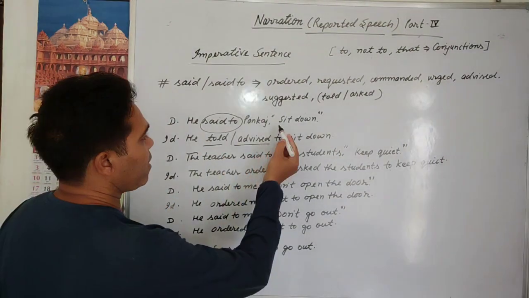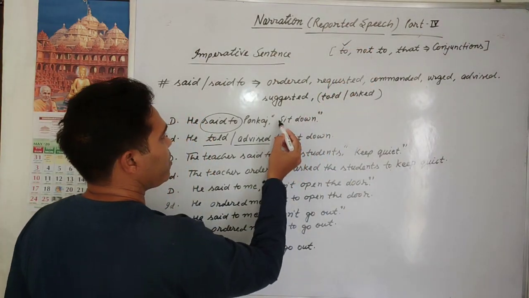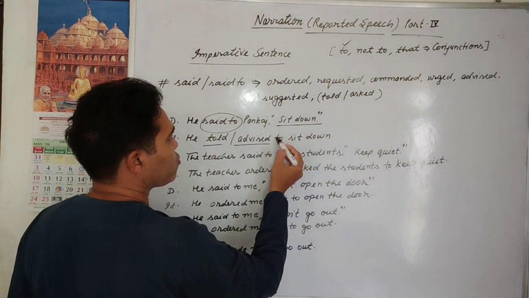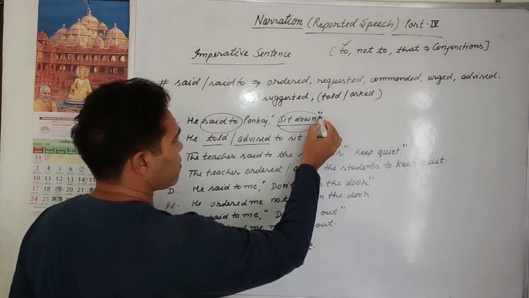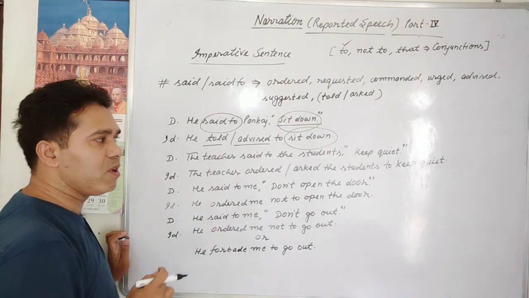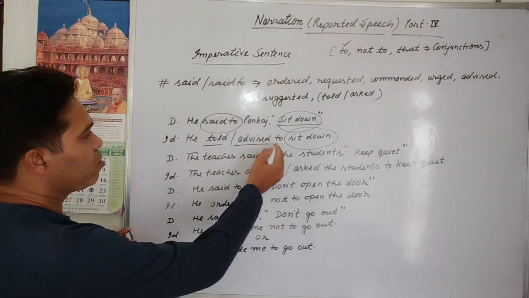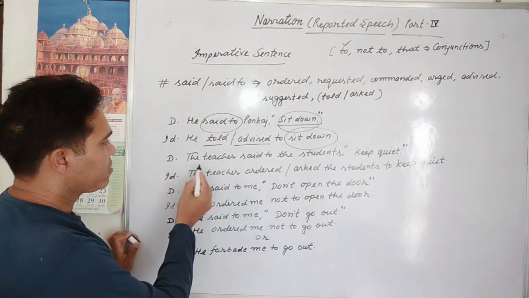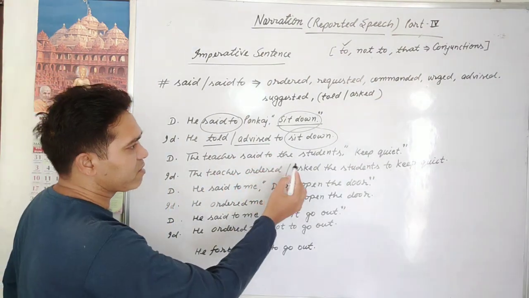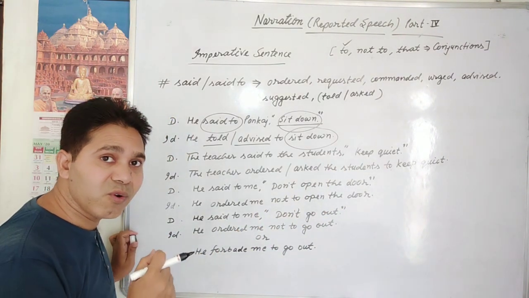Now the conjunction: to. Before the rest we use to, and we write the rest complete, to sit down. Next, the teacher said to the students, keep quiet. This may be advised or ordered.